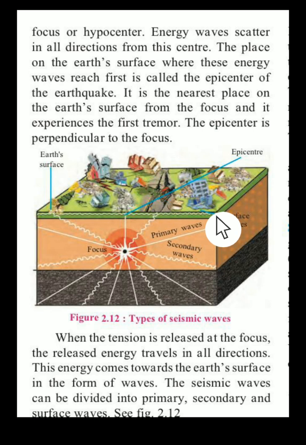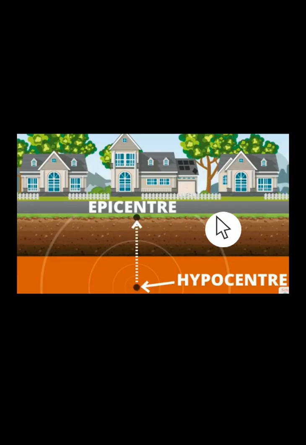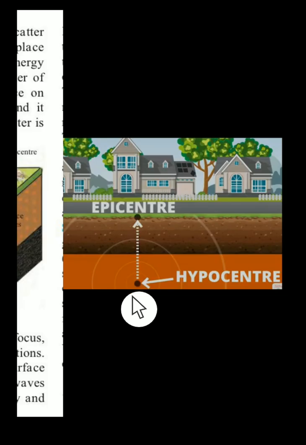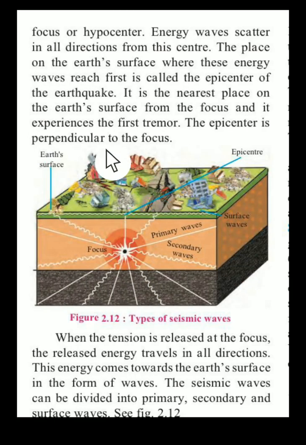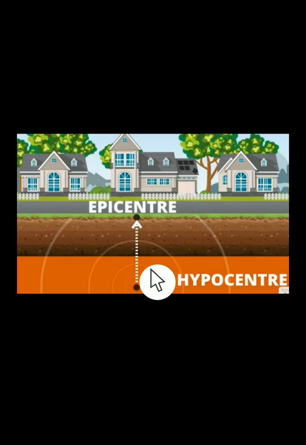Okay, so they are divided into three kinds of waves. Now, as I told you, it is called the hypocenter. See, here it is written on top. It is also called the hypocenter, or it is also known as the focus. Here is the hypocenter or the focus, and exactly perpendicular to that we have the epicenter.